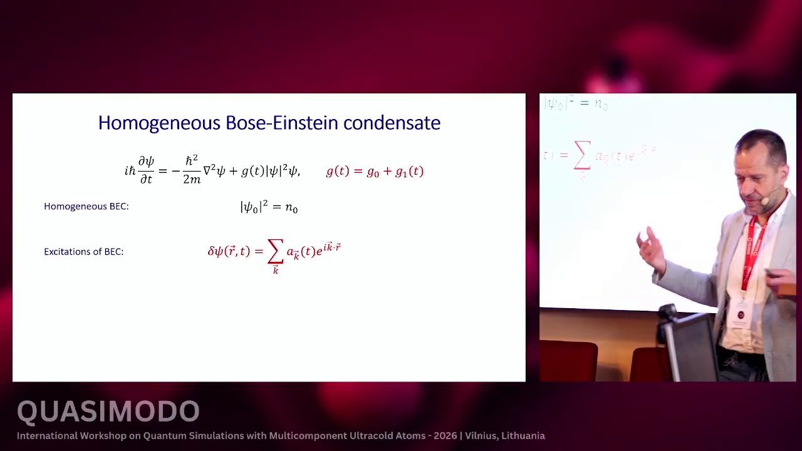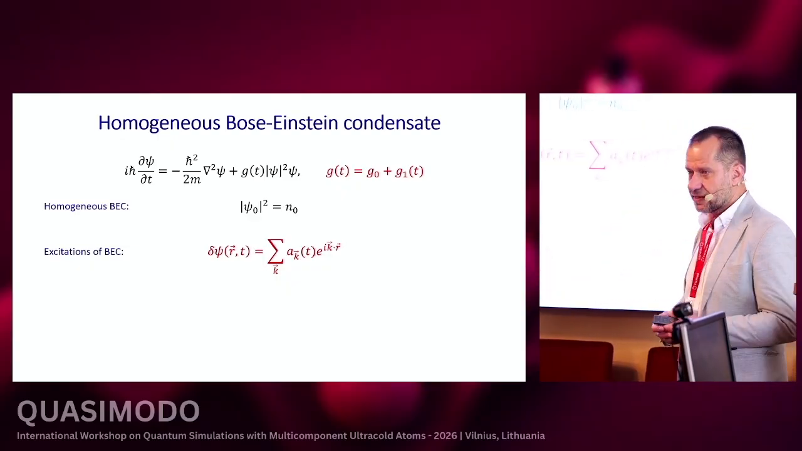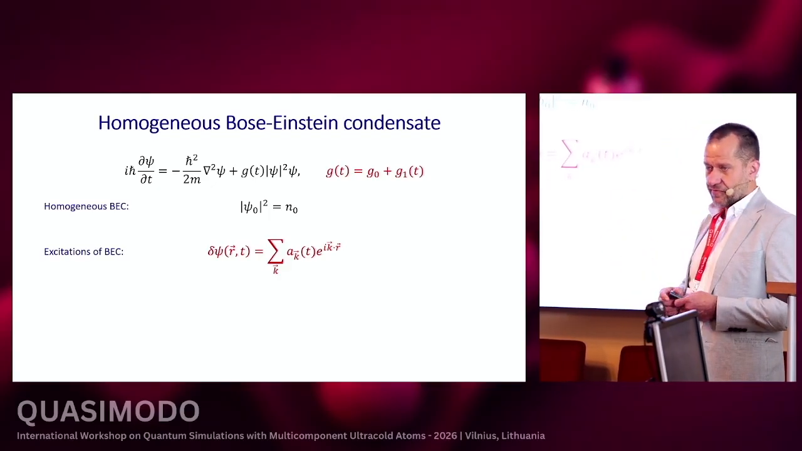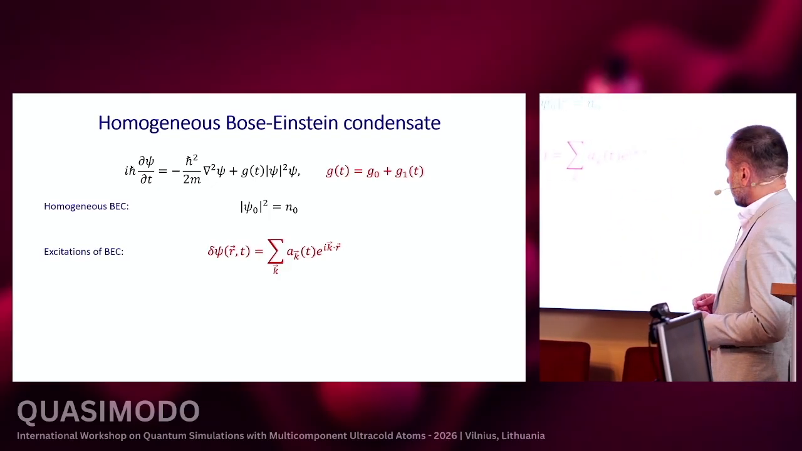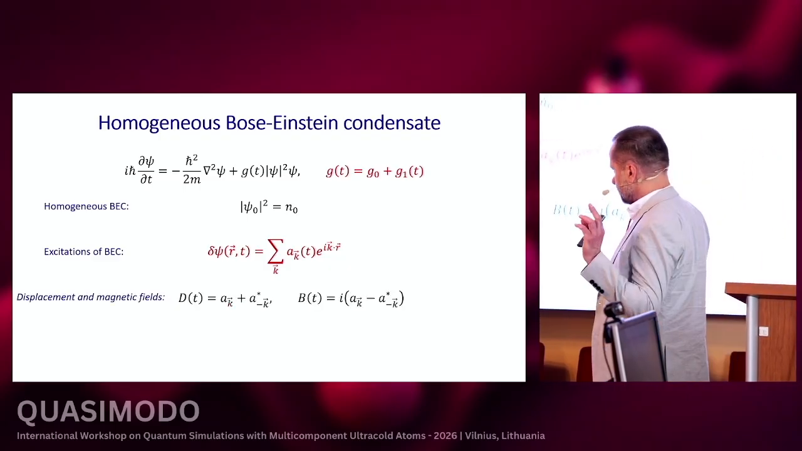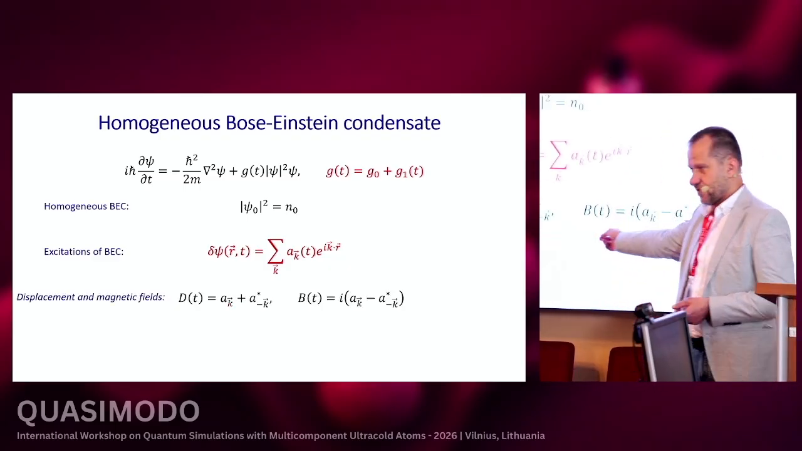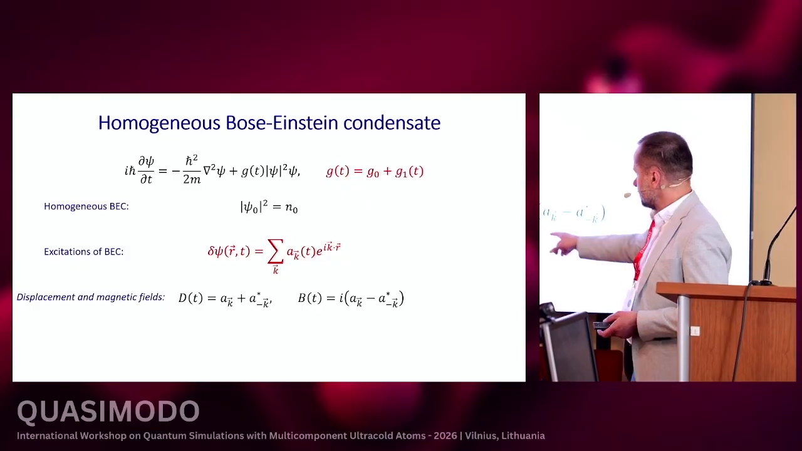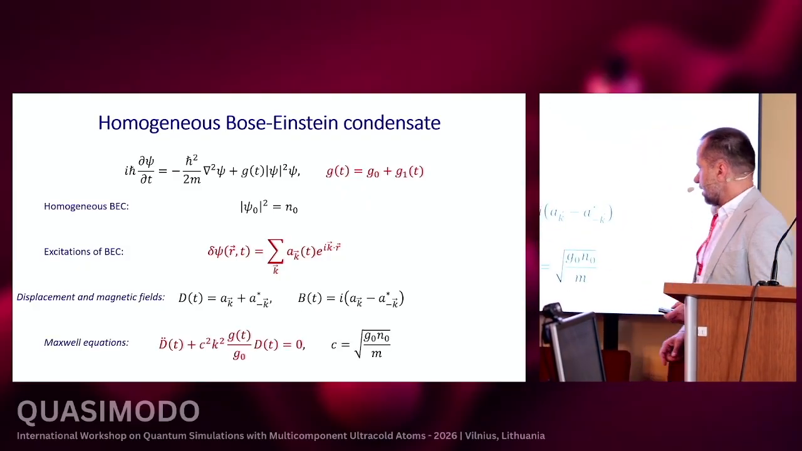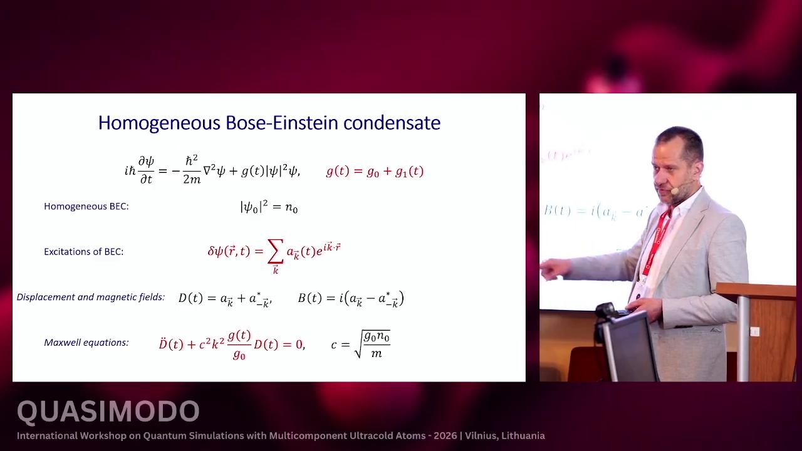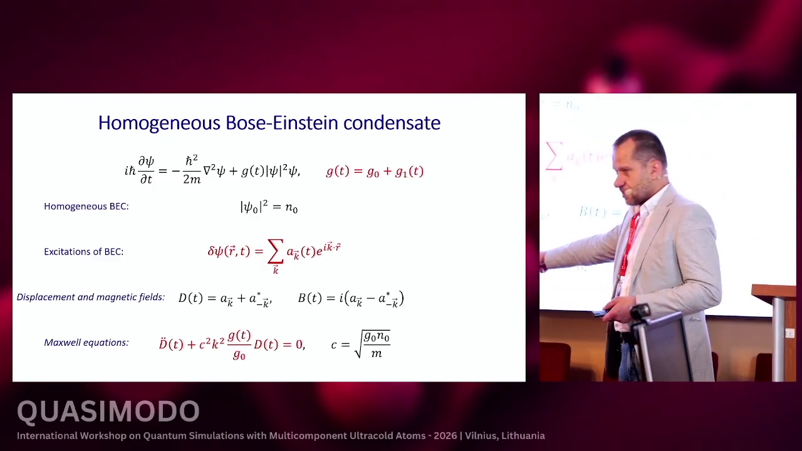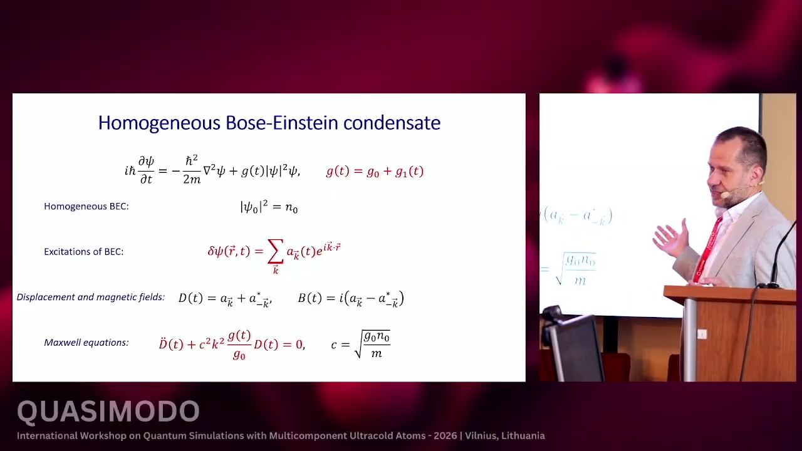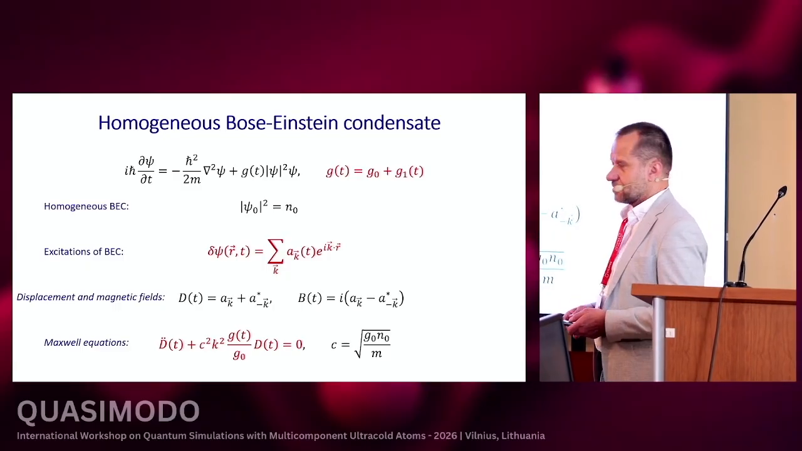Of course, if we assume that the excitation is weak, then we can use the Bogoliubov approach. But let us rewrite the Bogoliubov equation in a slightly different way. First, let us define artificial displacement and magnetic fields, which are defined this way. If we do so, and from the Bogoliubov equation we eliminate this artificial magnetic field, then we end up exactly with the same equation which I showed you before. But now the scattering length plays the role of the inverse of the permittivity. So we have the same equation, so we should expect the same solutions.